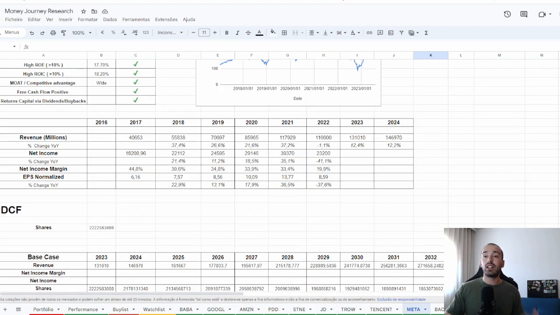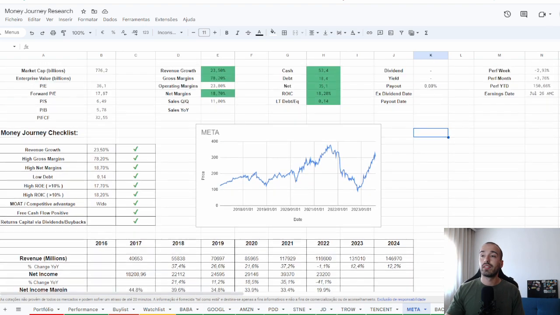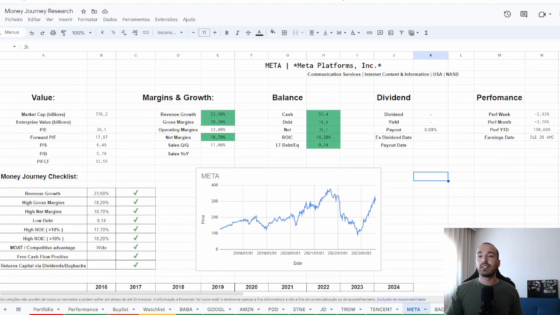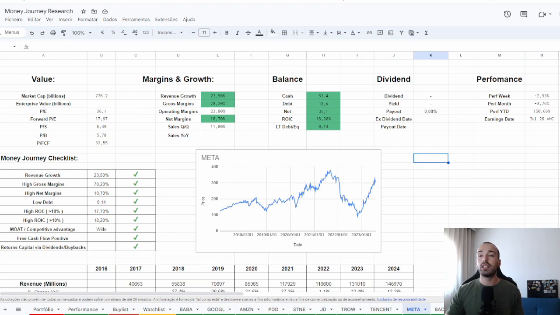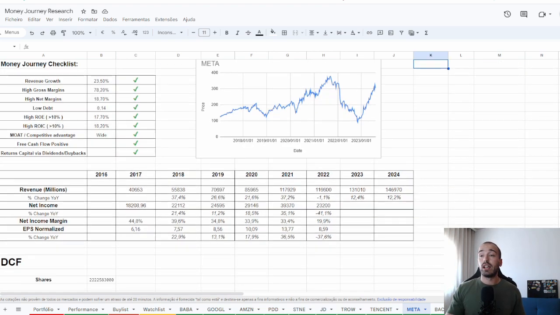Here, looking into Meta, I like to have my Excel sheet with all the metrics they have, compounders or managers on the checklist. These are things I really like to see in a company to find out their quality and their moat. I like to look into their revenue over the last 5, 6, 7 years, and their net income, for example.